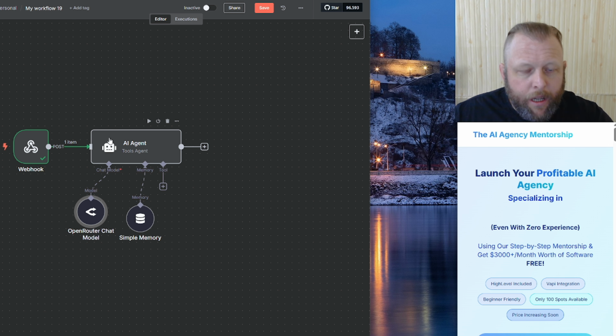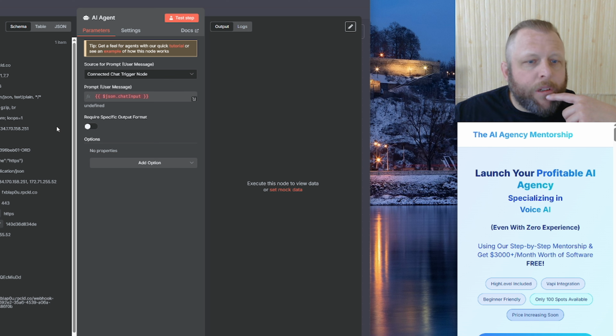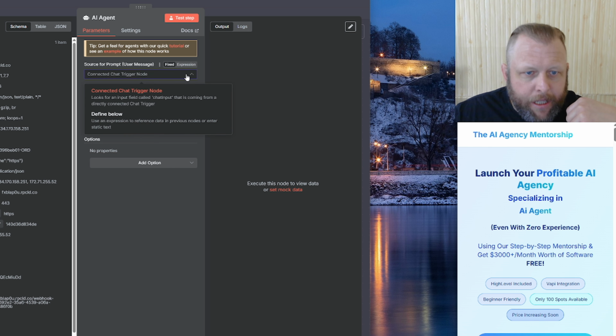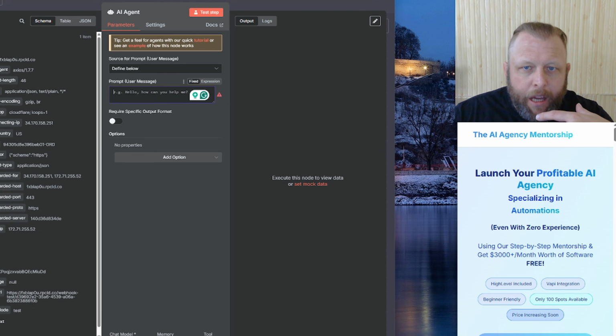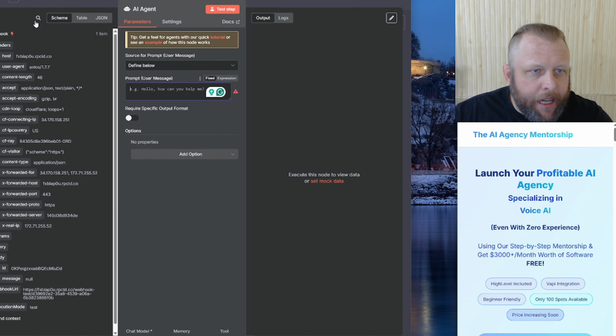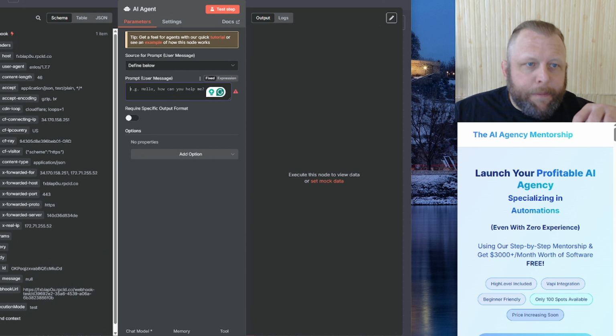All right, so now we need to give our AI agent instructions. It's going to get a message. What's it going to do? How's it going to work? So double click here and here, and all we're going to do is click this down. We're going to define below. Then the prompt means what are we going to get from the other user? And that's that message that we said here, the message body from whatever is going to come in. And this links back to in here.